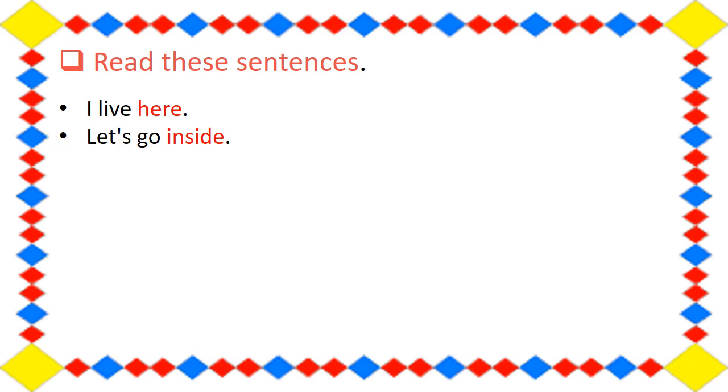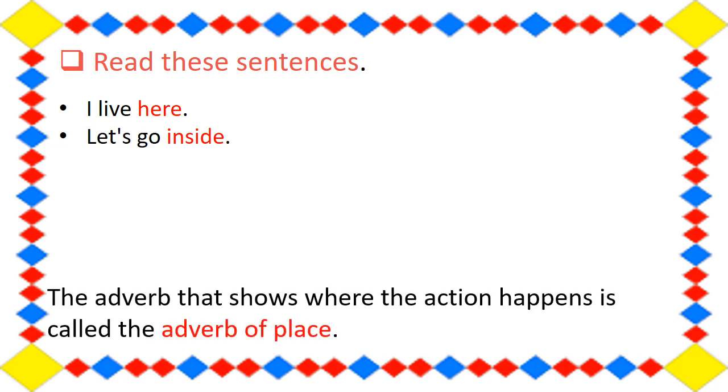So let's go where? Inside. So students, the highlighted adverbs show where the action happens. So the adverb that shows where the action happens is called the adverb of place. What is it called? It is called adverb of place.